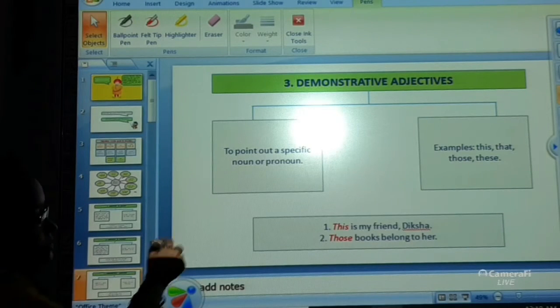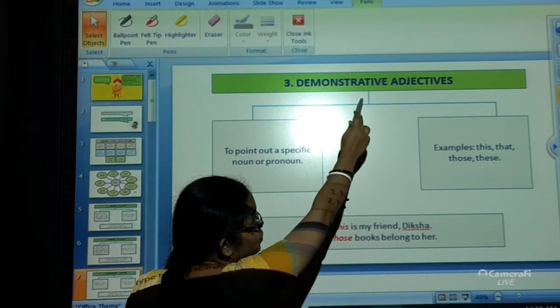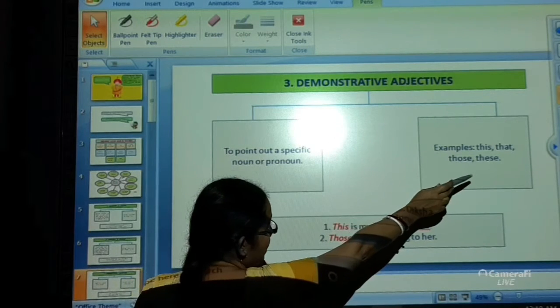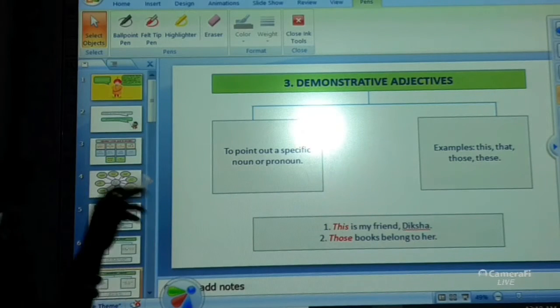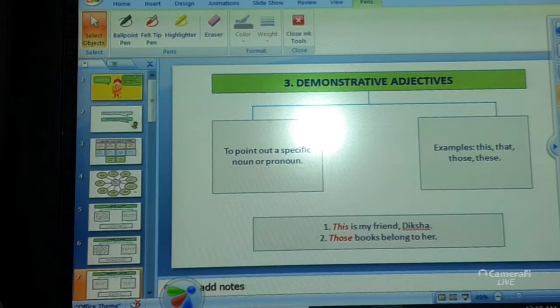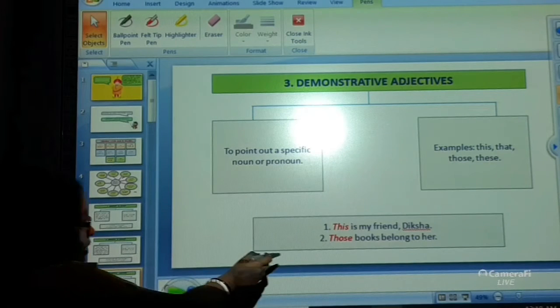The words used for demonstrative adjectives are this, that, those and these. These are used in order to point out a specific noun or pronoun.